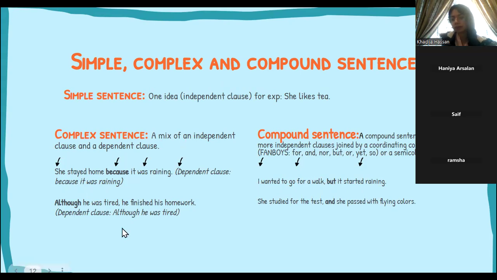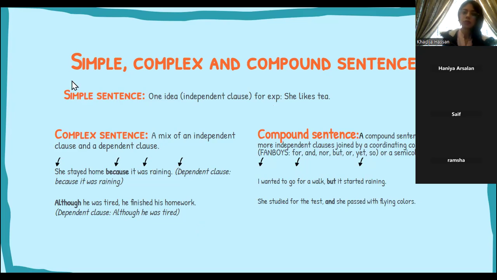Although he was tired, he finished his homework. Now, in this, although he was tired is the dependent clause, right? So it won't make sense. Although he was tired, wouldn't make sense without he finished his homework, right? It could also have been he finished his homework although he was tired.